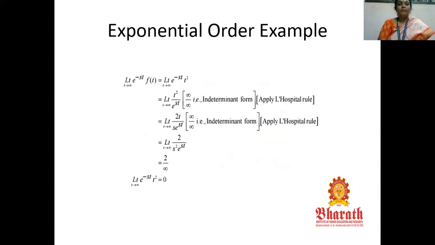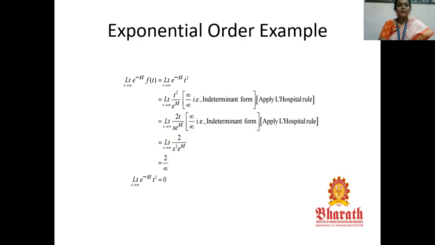Next, an example of exponential order. We have to check whether t square is of exponential order. By the definition of exponential order, limit t tends to infinity of e power minus st f of t. For example, we have taken t square. e power minus st can be written as 1 by e power st. So it gives limit t tends to infinity t square by e power st. If you apply the limit, we get infinity by infinity form, so apply the L'Hospital rule.